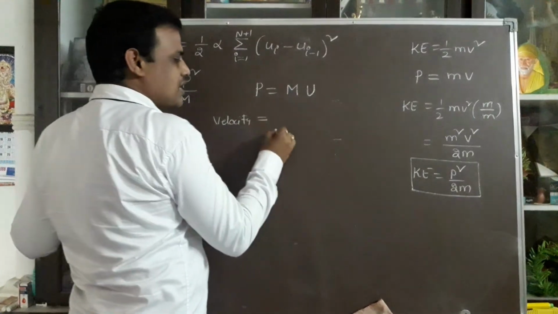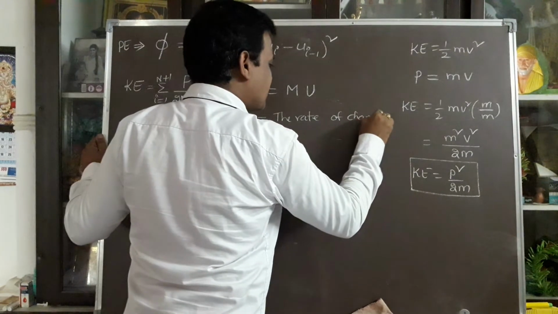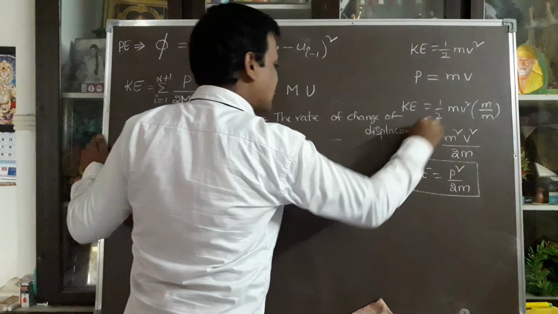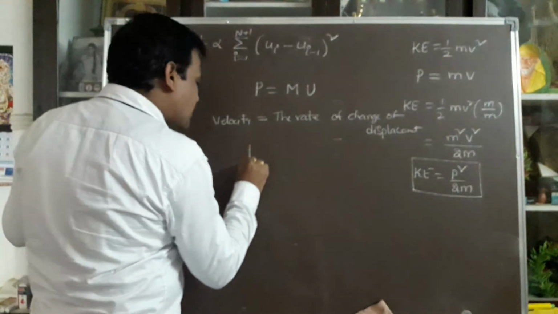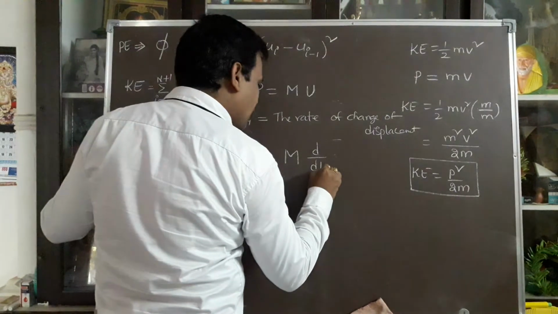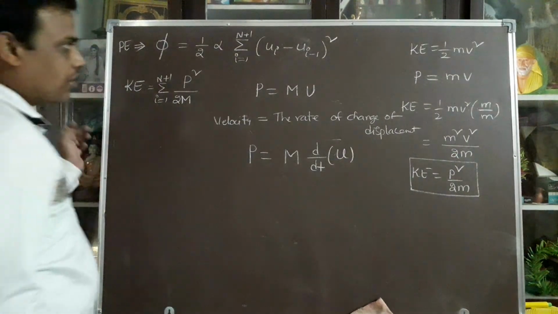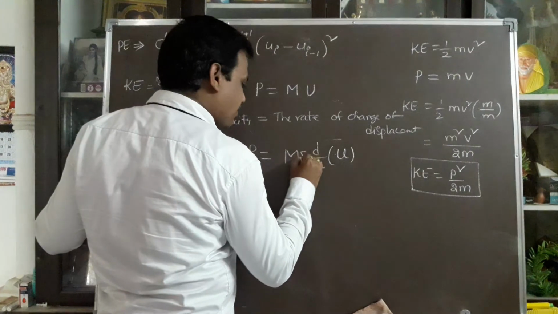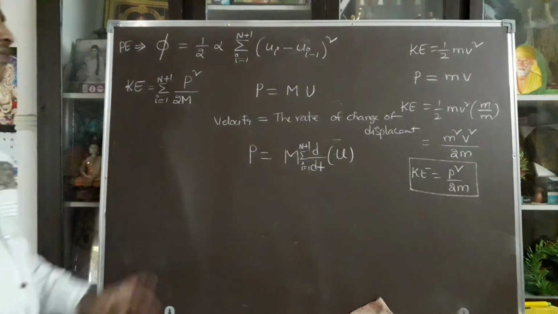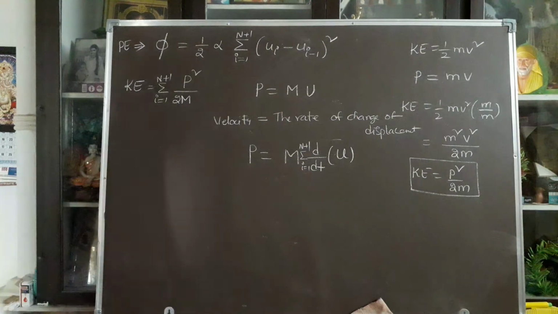Velocity basic definition is the rate of change of displacement. The rate of change of displacement. So momentum can be represented as P is equal to capital M into the rate of d by dt of displacement u. Displacement can be taken as u for the ith atom. So you can take summation from i is equal to 1 to n plus 1. This is the momentum of the lattice vibrations, particularly in the monoatomic lattice.